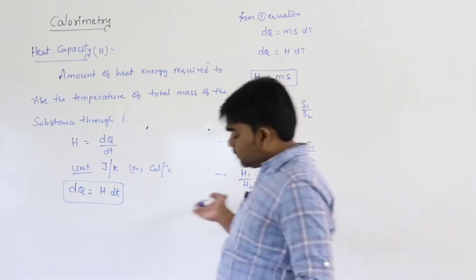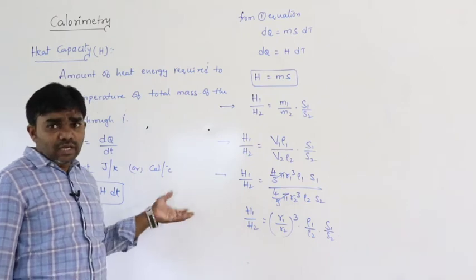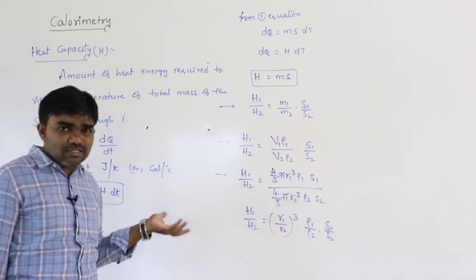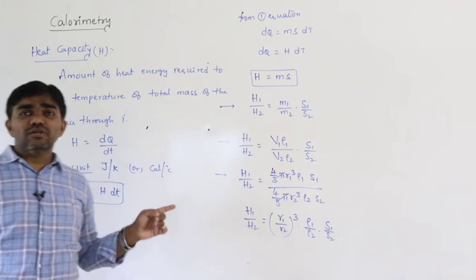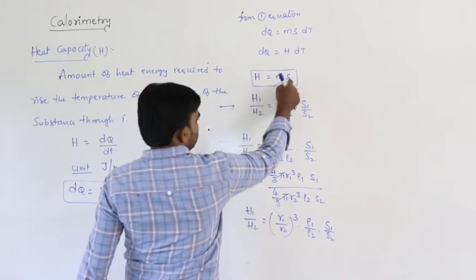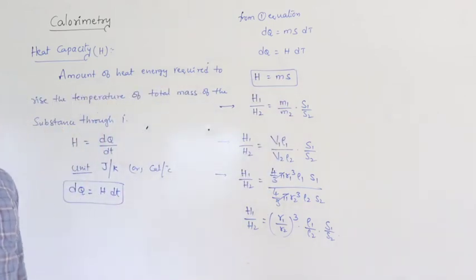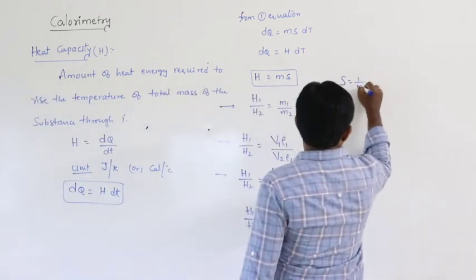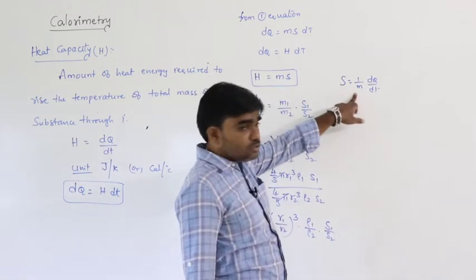Heat capacity depends on the mass of the substance. If the mass of the substance is more, heat capacity is also more. If the mass of the substance is less, heat capacity is less. But specific heat does not depend on mass. See here, of course H equals m into S, so H depends on mass. But of course in the specific heat formula, S is equal to 1 by m into dq by dt. Here also we have mass. That means specific heat also depends on mass?